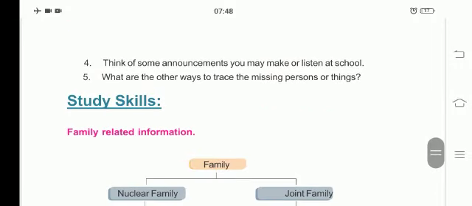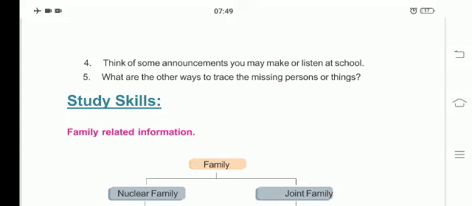Think of some announcements you may make or listen to at school. So, think of such announcements that you make or listen to at your school. A boy from the class, from the dais of a school assembly says,